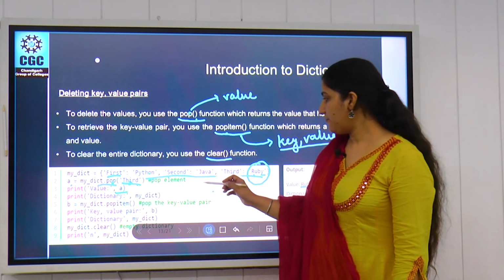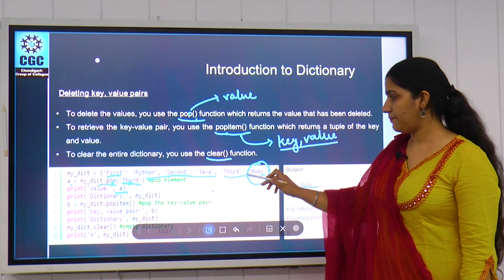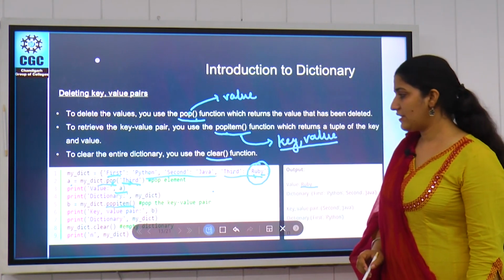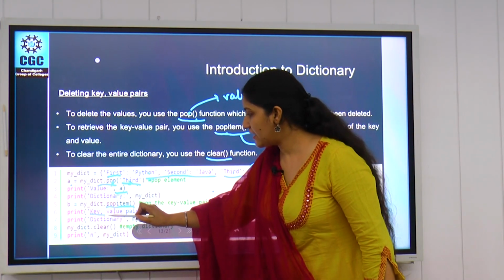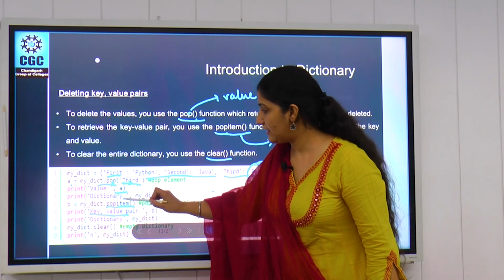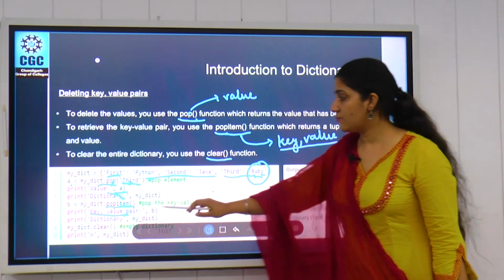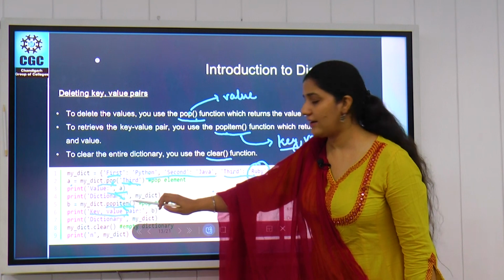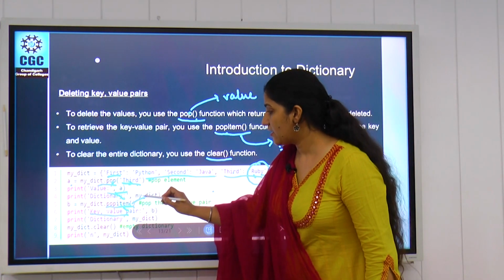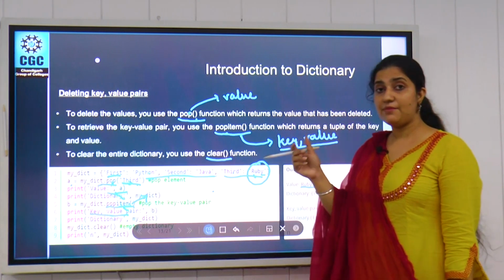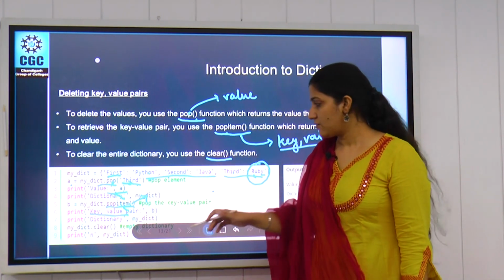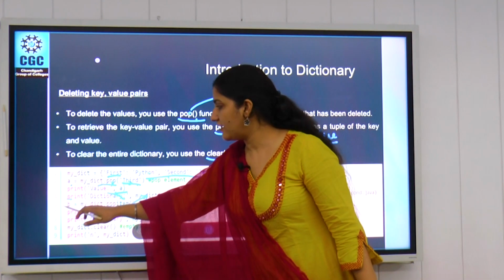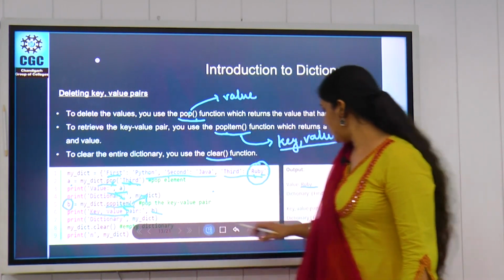And next, similarly, if you want to remove both key and value, we can use popitem. Popitem will remove both key and value, and if you want to see the key value pair, this will also return both the values. If we directly write popitem, we are not passing any index value, so it will remove the element from the end, similar to a stack. So it will remove the end values, second and Java, and then we will store that value into variable b and it is displayed like this.